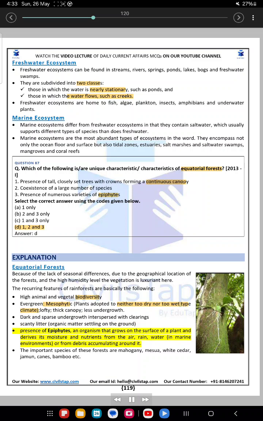Presence of epiphytes, an organism that grows on the surface of a plant and derives its moisture and nutrients from the air, rain, water, in marine environments or from debris accumulating around it. The important species of these forests are mahogany, bezoar, white cedar, jamun, canes, bamboo, etc.